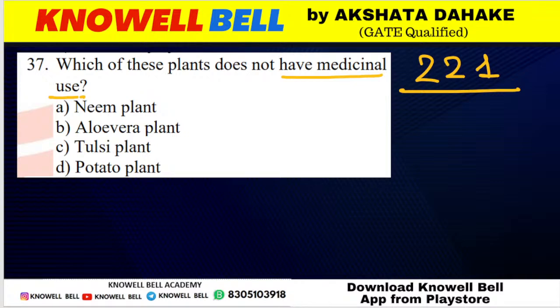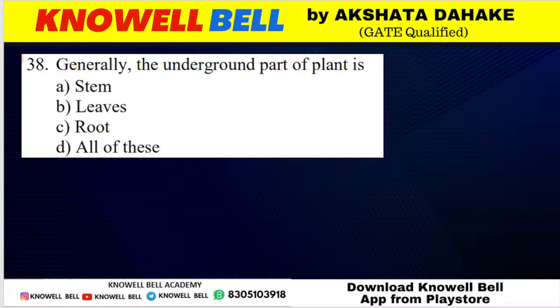Correct. Very good. Who is first here? Yes, Pranush is first. Second is Darsh. Then Ragini, Sarvesh, Raisha, Kanishka. All of you are correct here. Potato plant. Potato plant has no medicinal use. Neem plant has medicinal use. Aloe vera, tulsi, तीनों का ही medicinal use होता है. But potato plant is not having any medicinal use.